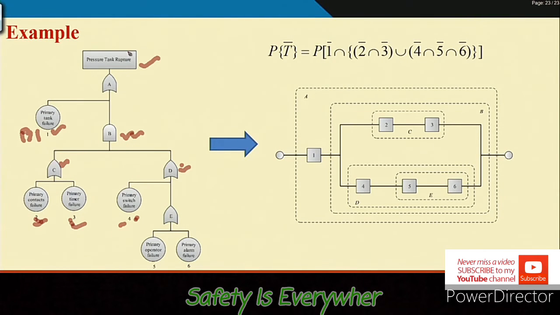Now, using path set or RBD, we want that the pressure tank rupture will not take place. Now see the condition.